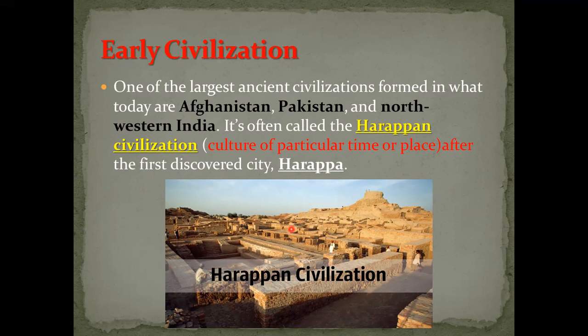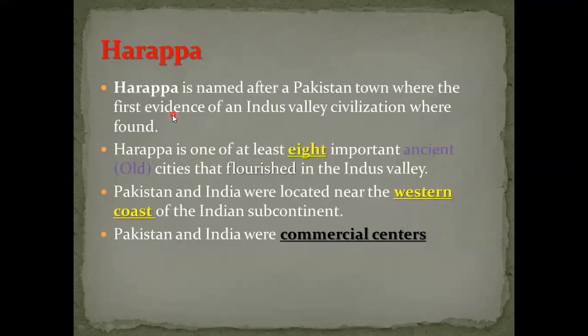It's an old place, built by old people. That is the evidence, the proof that people from the past built this place of the Indus Valley civilization that was found.